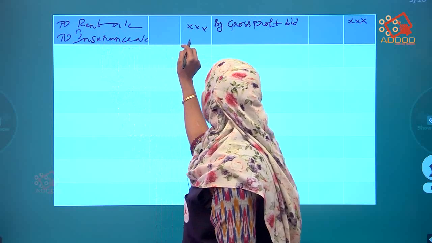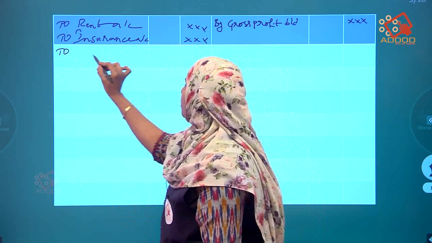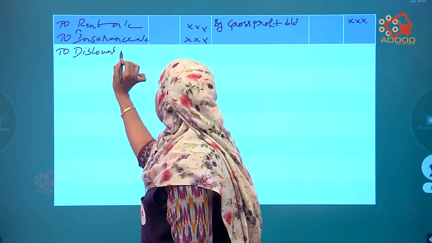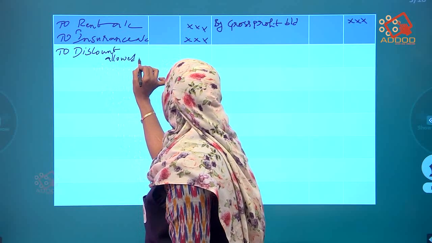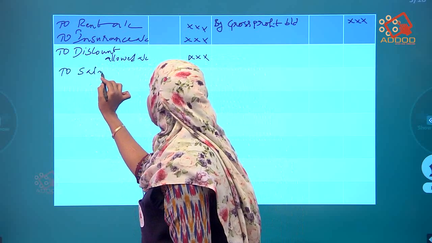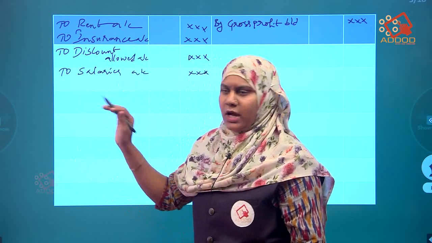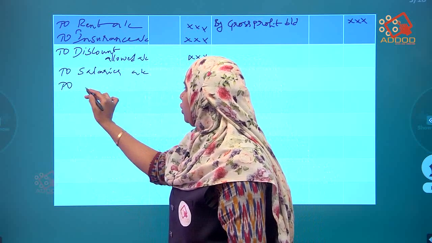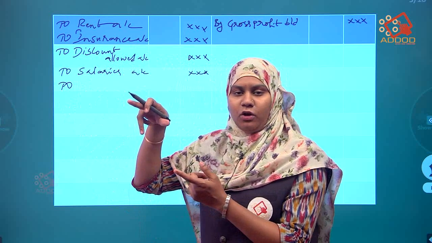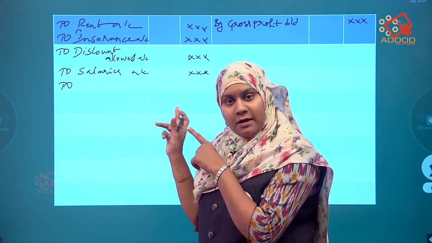Insurance account, outer column. Discount allowed account, outer column. Salaries account, outer column. Okay, these are the items that you have to remember. Still, what are the items? All the office expenses should come. In the trading account, we get all the factory expenses. In the P&L account, we have to get all the office expenses.